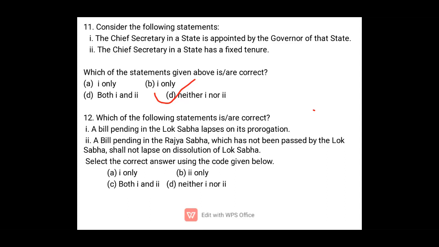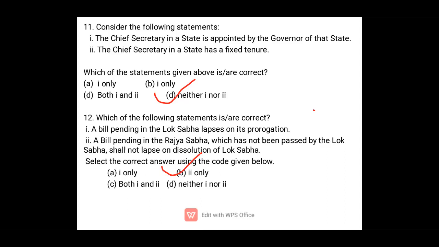Prorogation means the end of a session, like the winter session, summer session, or monsoon session. Suppose a bill is not passed in the summer session, it can be presented in the monsoon session. So option 1, a bill pending in Lok Sabha lapses, is not correct. Next, option 2, a bill pending in the Rajya Sabha which has not been passed by Lok Sabha shall not lapse on dissolution of Lok Sabha, is correct. So the answer to question 12 will be B.